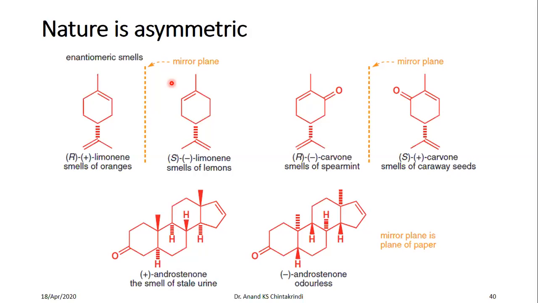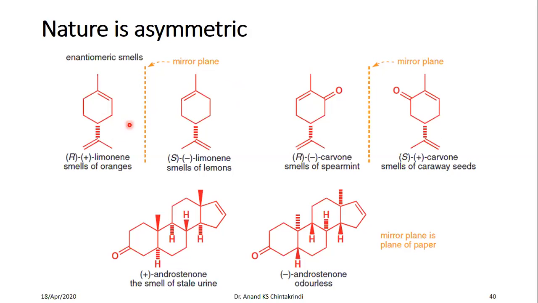The chemical and physical properties of both enantiomers are the same when you are considering their absolute nature. But when placed in a biological environment, they respond in varied manners. So as you can see, nature is asymmetric.